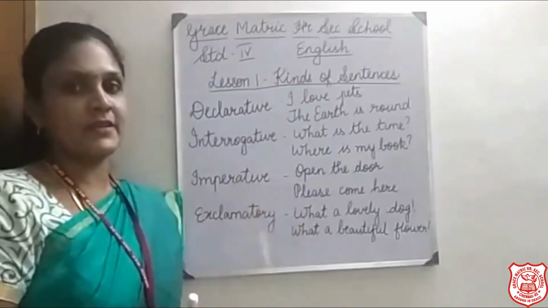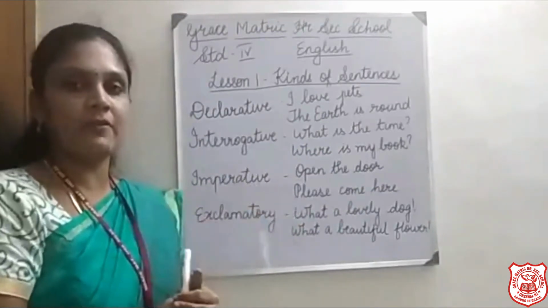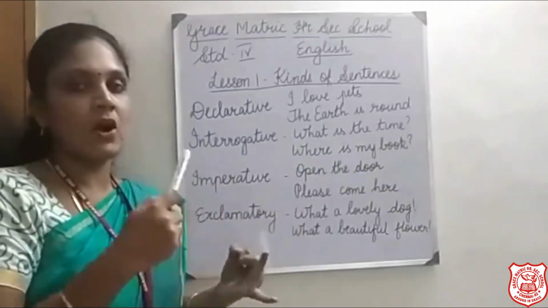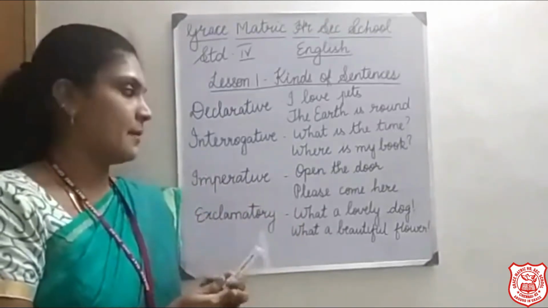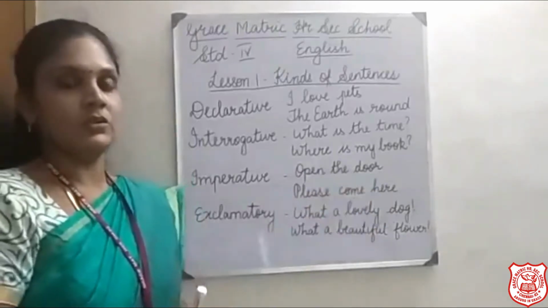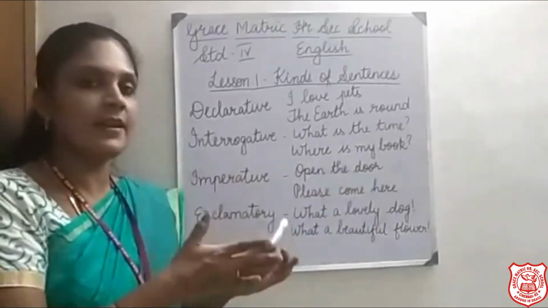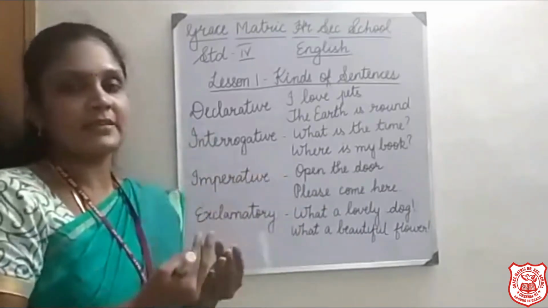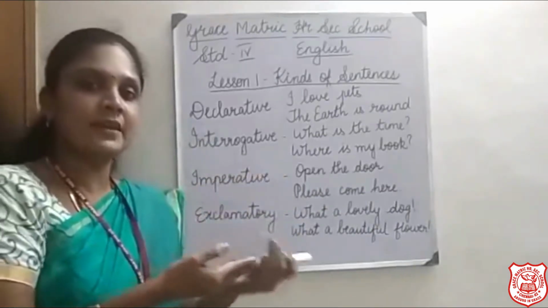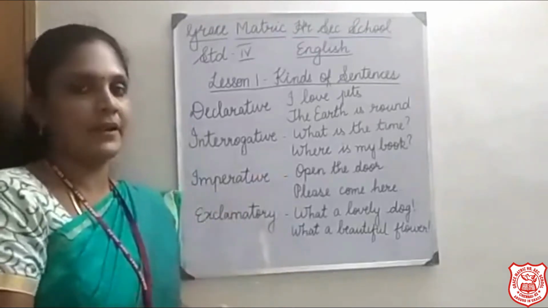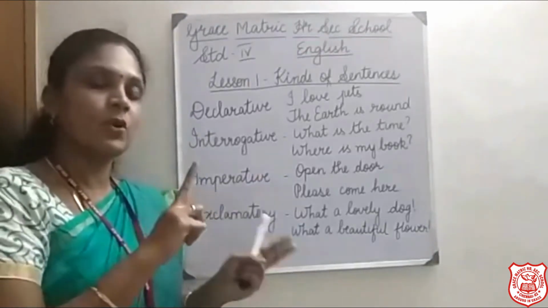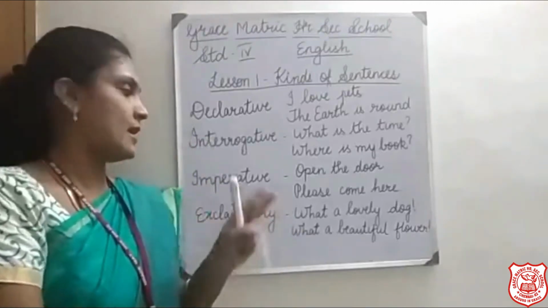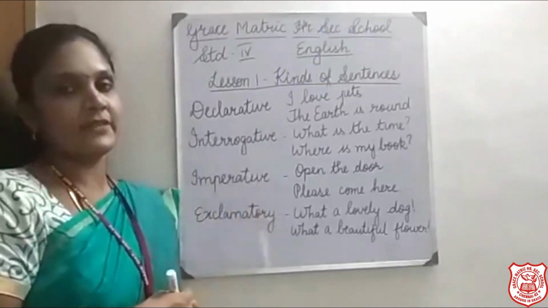Next, imperative sentences. In 3rd standard you would have learnt, no? Commands and requests. Ordering somebody or commanding somebody. For example, open the door, shut the door, stand in a line. All these are commands. And request, asking somebody with please: please give me that book, please share your pen. All these are requests. So in third standard you will learn it as commands and requests. Both together it is called imperative sentences.